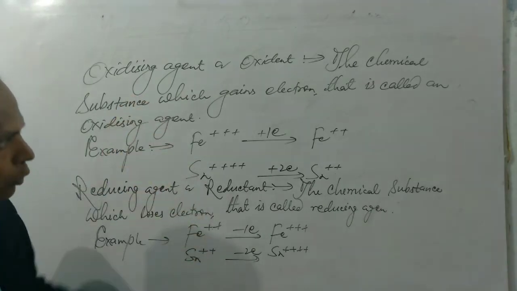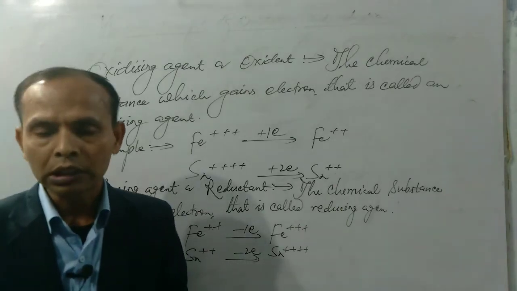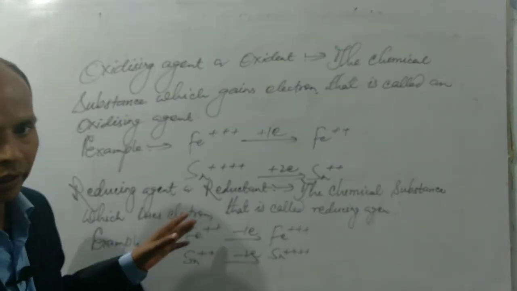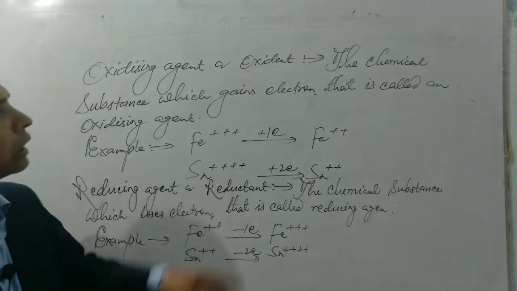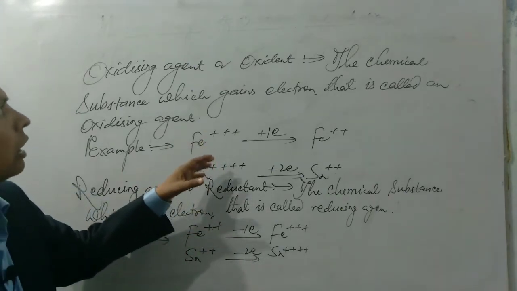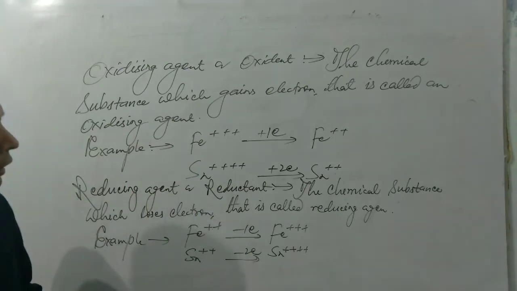It is clear from the reactions that the chemical substance which loses electron is called reducing agent, and the chemical substance or chemical species which gains electron is called an oxidizing agent or oxidant.